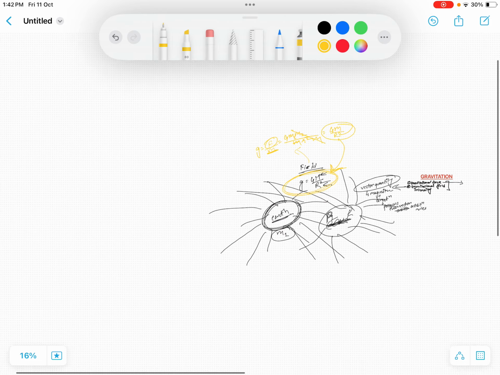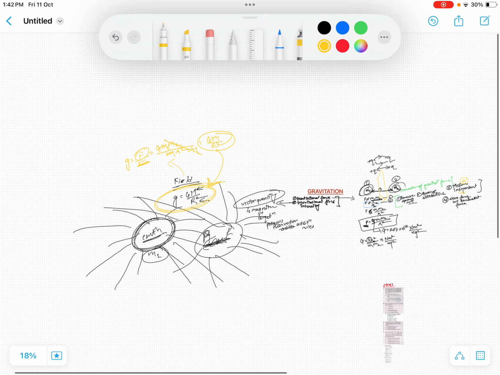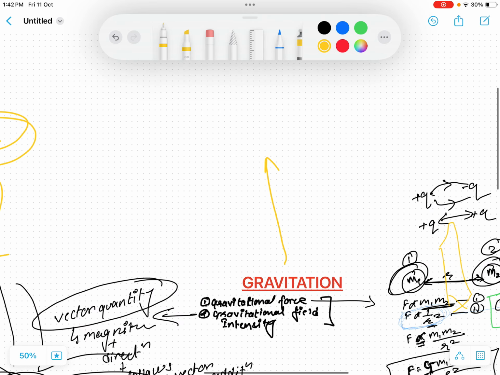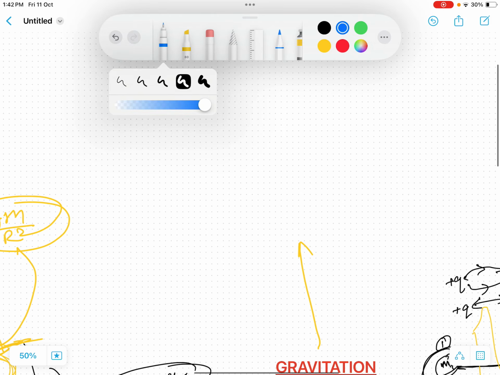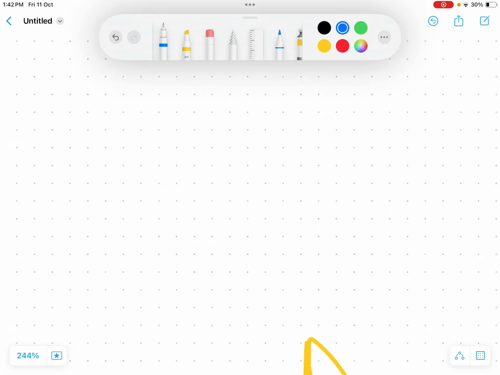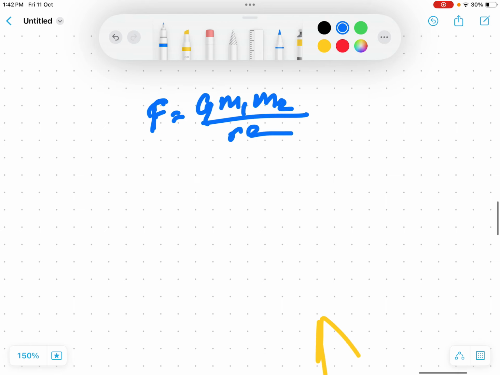So let's summarize everything very quickly. We just discovered the gravitational force formula, which came out to be force equals G m1 m2 upon r square, where you have to know the terminologies.